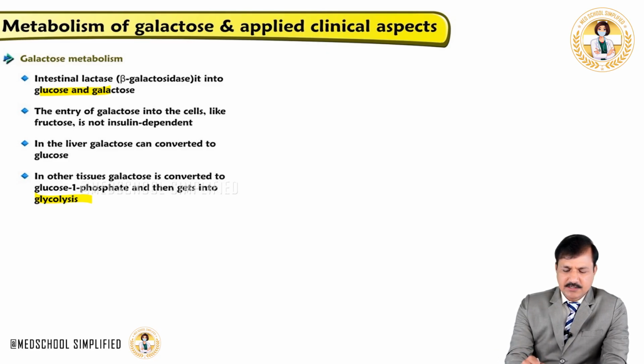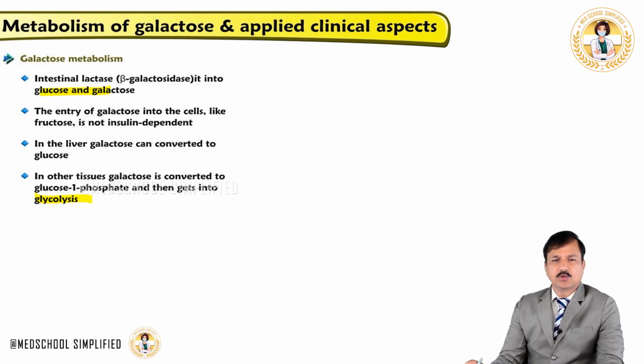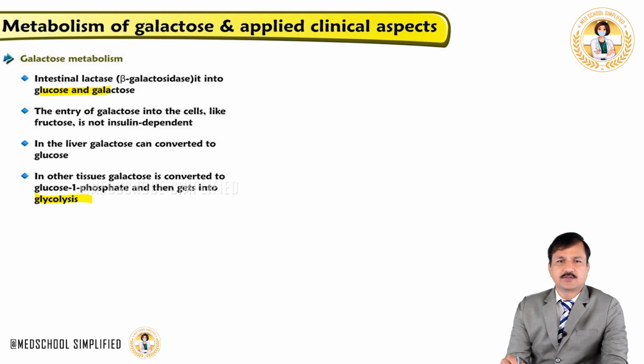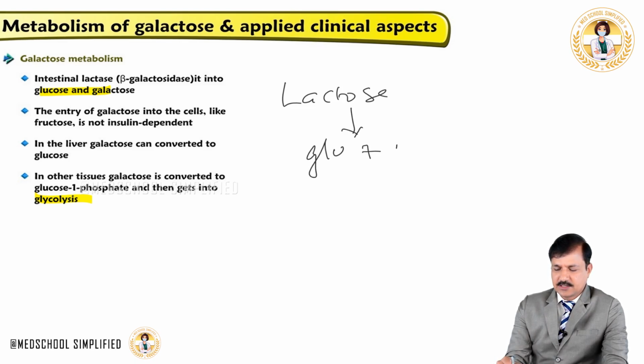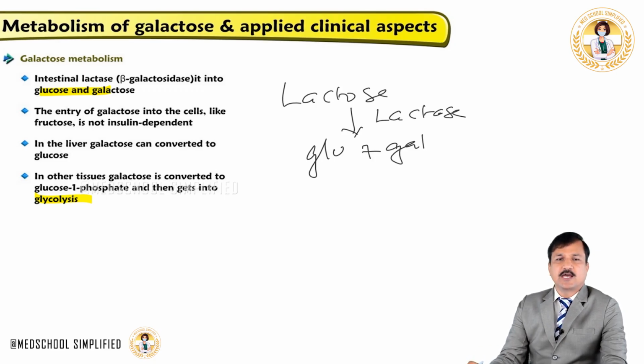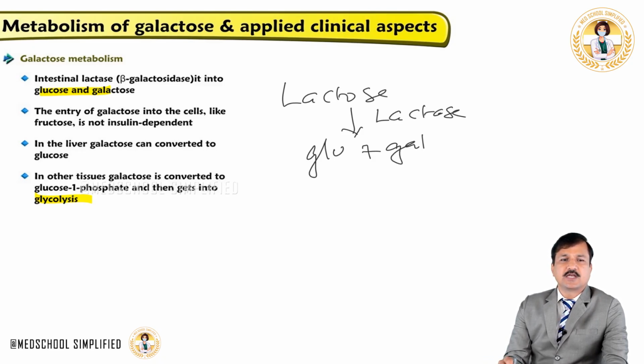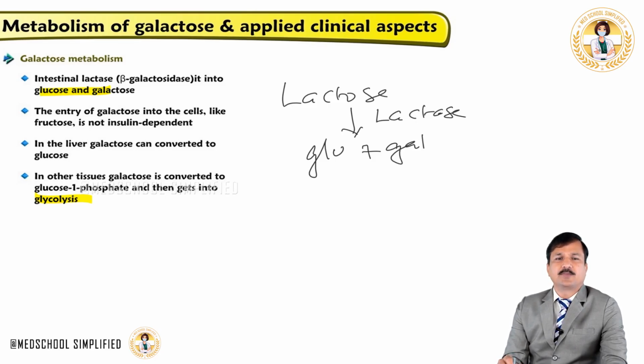Okay, so these are some of the points that you need to remember related to galactose: how galactose gets into our body and which organs metabolize galactose. It is lactose which is the source of galactose. Lactose breaks into glucose plus galactose, and that is done by lactase enzyme, a brush border enzyme which breaks a beta-1,4 glycosidic bond. Galactose and glucose get into the cell, and inside the cell galactose is metabolized into either glucose in the liver or glucose 1-phosphate in the liver and other peripheral tissues.